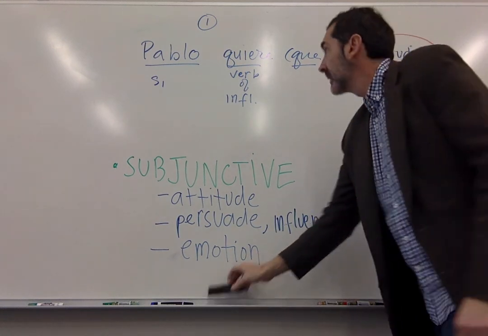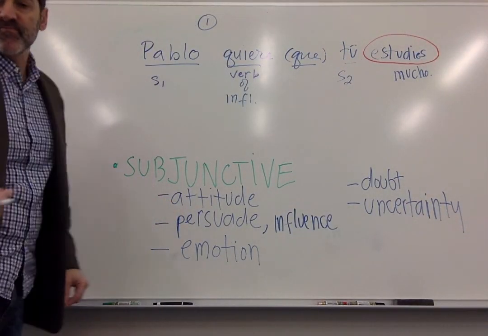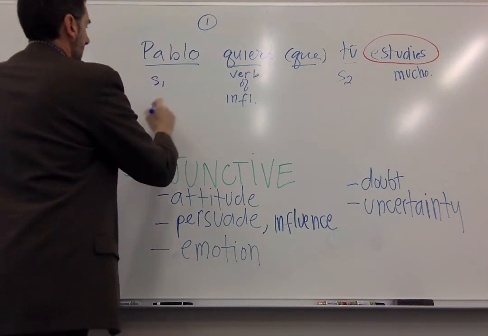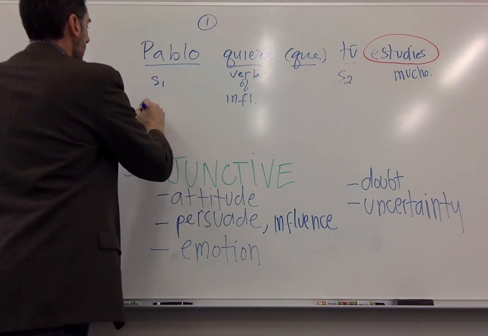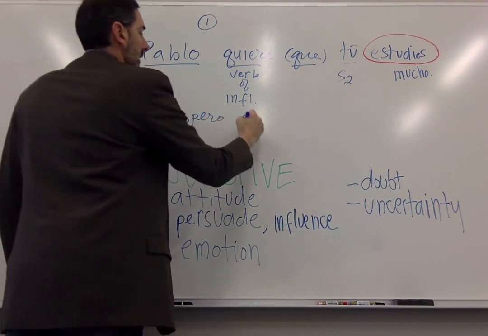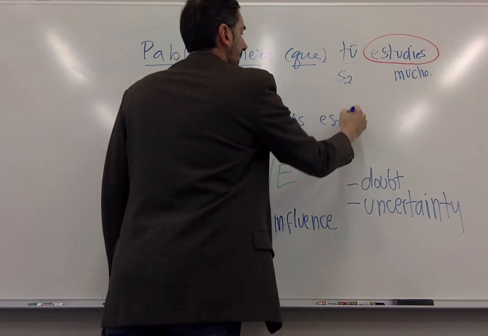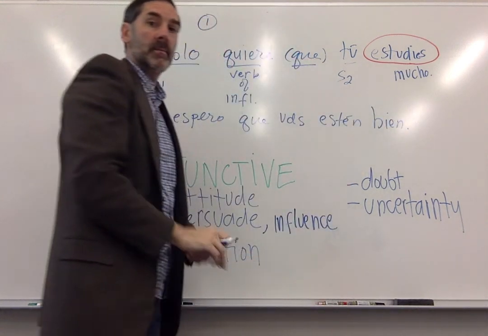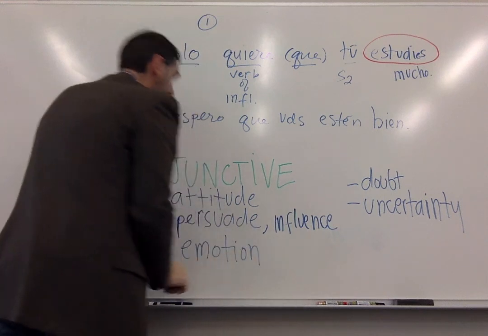Okay? Let's put one more sentence on the board here. Let's use an emotion. We'll get to more verbs with emotions. Yo espero que ustedes estén bien. I hope that, let me diagram it here.